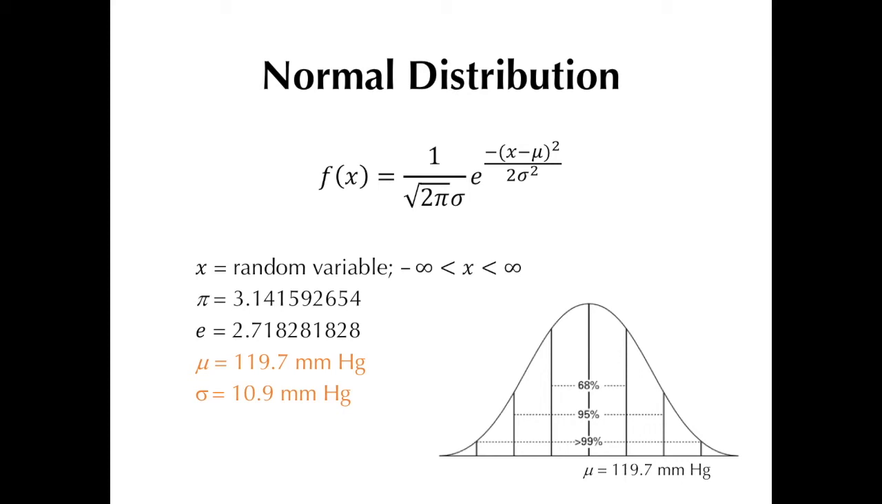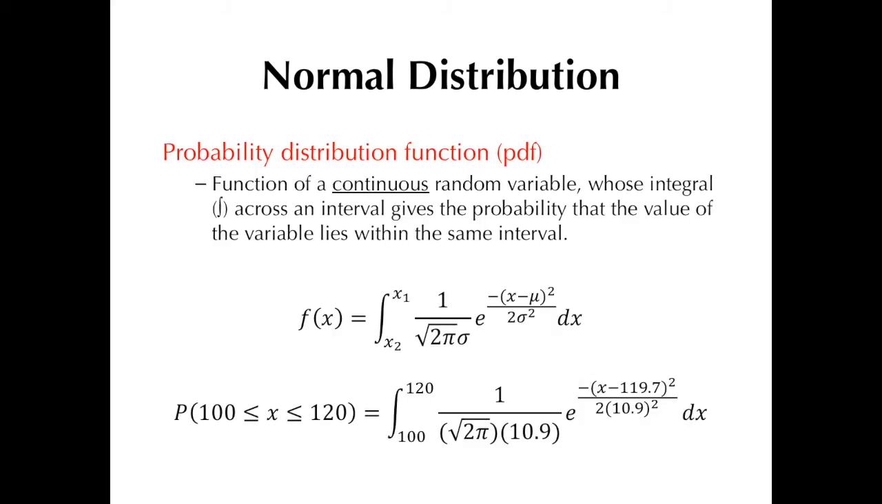Now, going back to this exercise, what if we want to find the probability that an individual selected at random from this group of 200 patients will have a systolic blood pressure between 100 and 120 millimeters mercury? How do we go about solving it? Now, recall from the definition of a PDF, the integral across an interval gives the probability that the value of the variable lies within that interval. Now, our interval in this case is from 100 millimeters mercury up to 120 millimeters mercury. So, using the normal distribution PDF, we integrate these values using calculus to be able to get the desired probability.